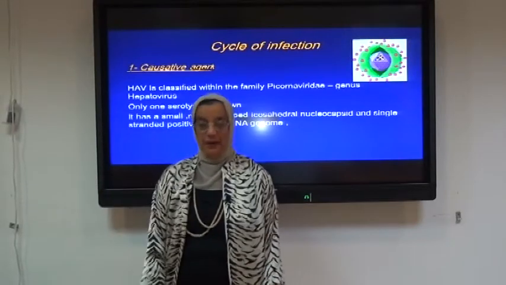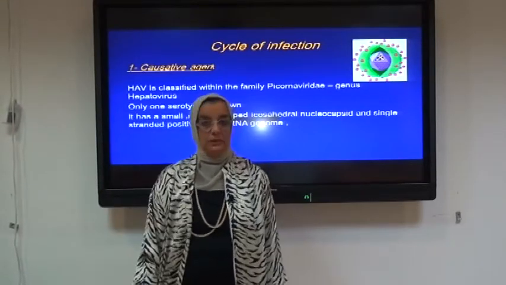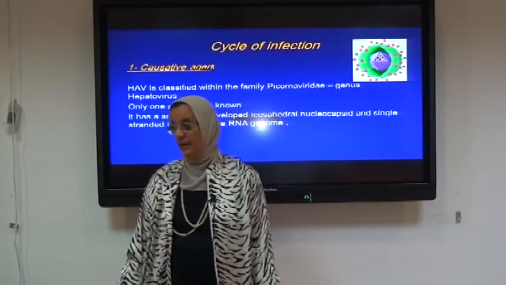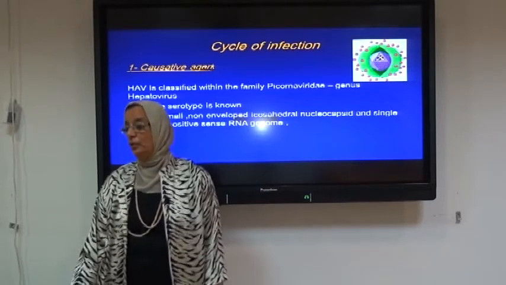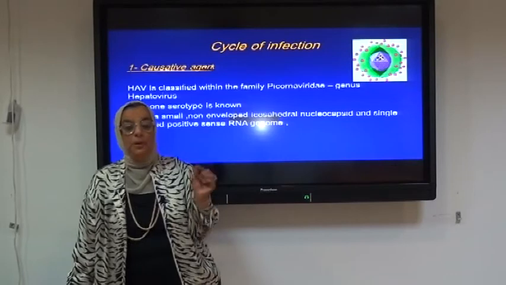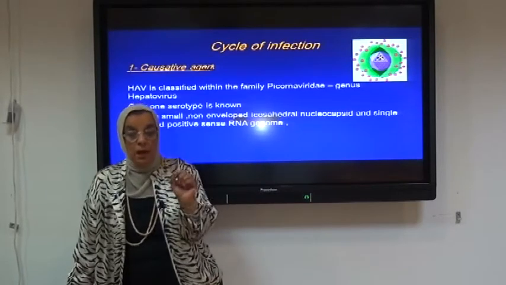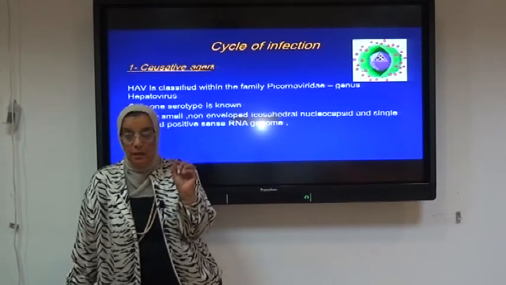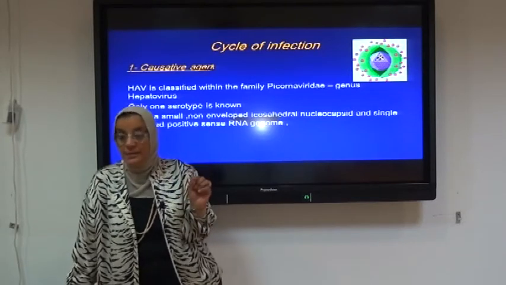The cycle of infection, the causative agent. What is our causative agent? Our causative agent in hepatitis A virus infection is the hepatitis A virus, which is classified within the family of Picornaviridae. The word pico means very small, and it is a group of viruses characterized by being very small RNA viruses.